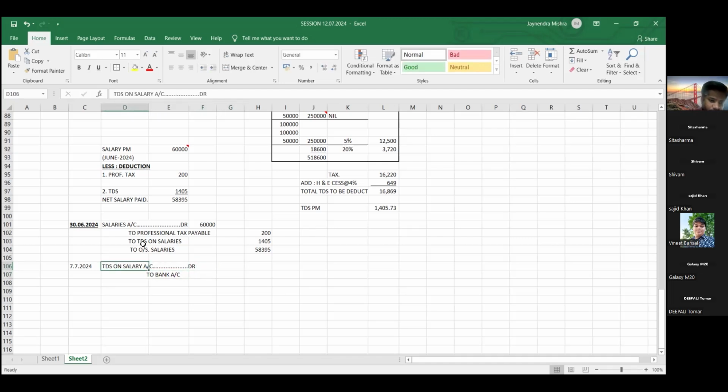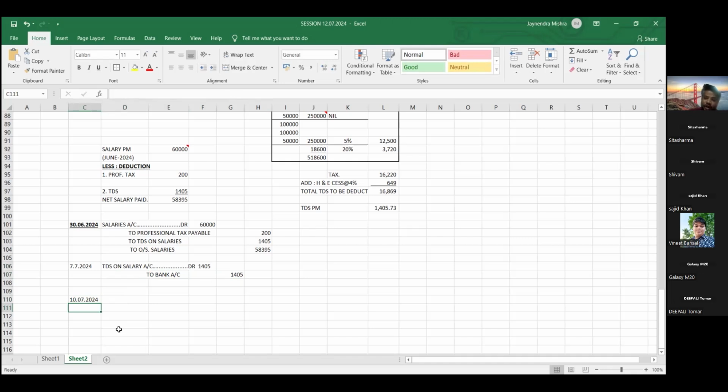TDS was 1,405. This is the entry for payment of TDS. On 10th July, friends, we had paid salary also to our employee.